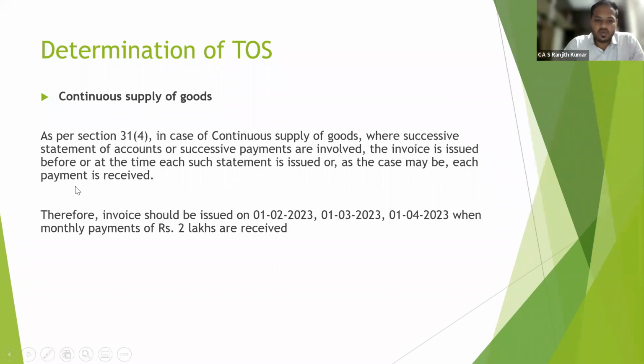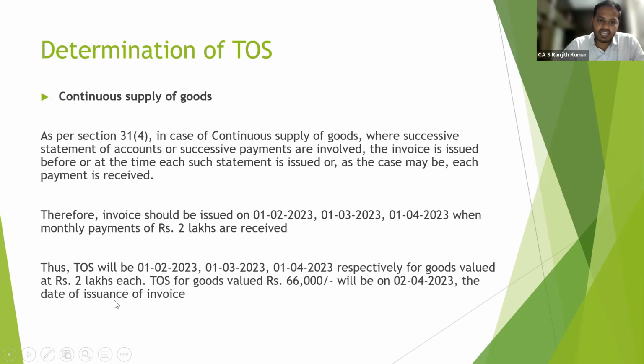Therefore invoice should be issued on 1st January, 1st February, 1st March and 1st April when monthly payments of 2 lakhs are received. Thus time of supply will be 1/2, 1/3, 1/4 respectively for goods valued at 2 lakh each, and time of supply for 66,000 will be on 2/4/2020, that is the date of issuance of invoice.